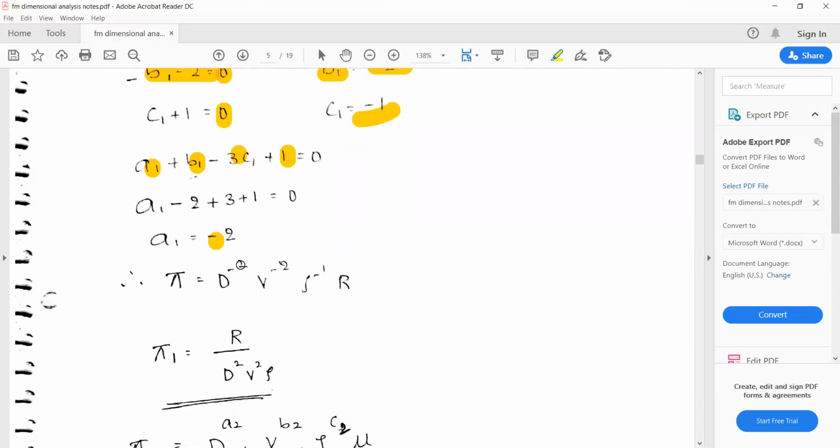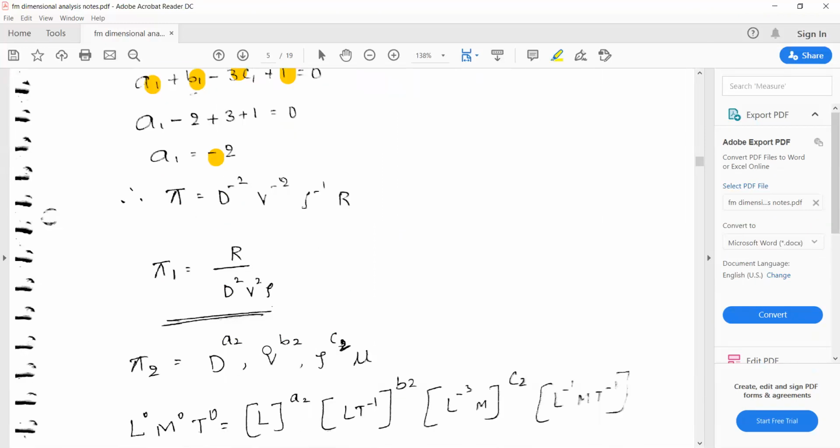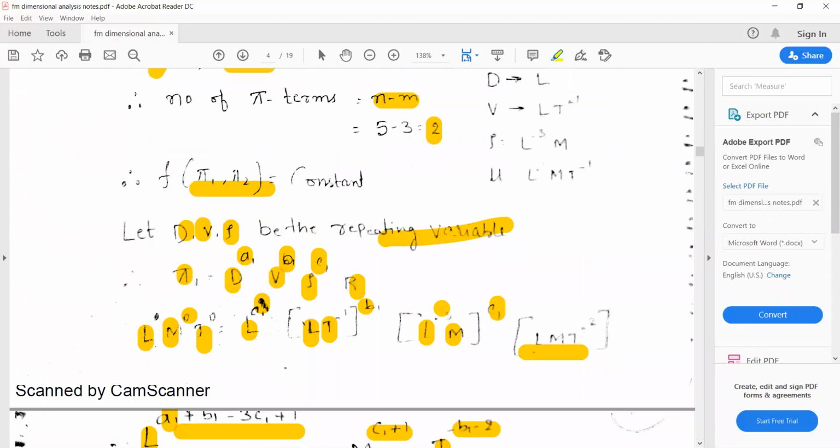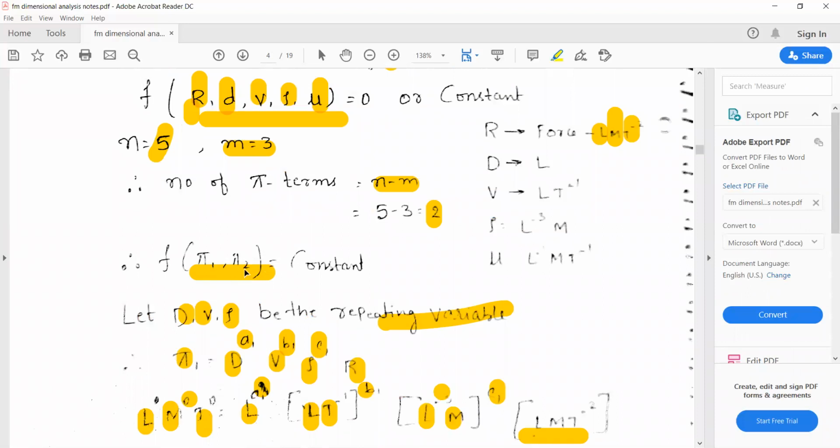So d to the power of a1 is -2, v to the power of b1 is again -2, and rho to the power of c1 is -1, into R. So the R term we can move down. So pi 1 is equal to R divided by d square v square rho. That is the expression for the first dimensionless term pi 1. Now in a similar way, you can write the expression for pi 2.